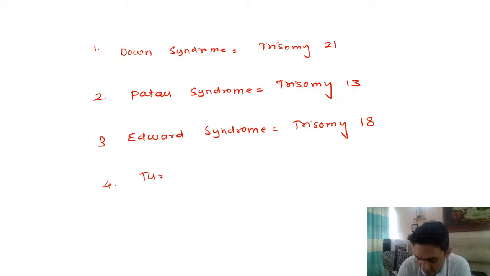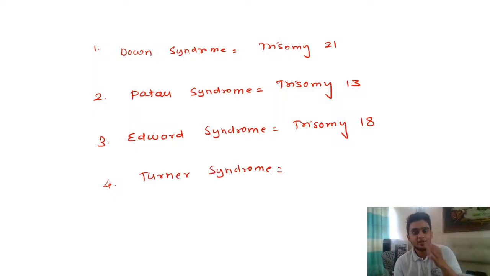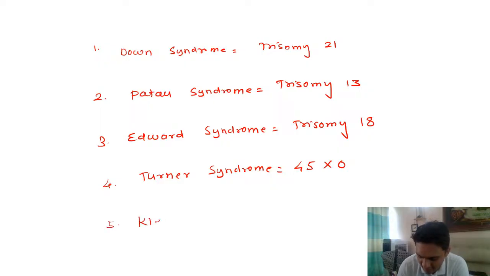Then you have Turner syndrome. In all other trisomies, you have an extra chromosome. In Turner's, actually, you have loss of one chromosome, so there is loss of one X. So you have 45,X0, because there are 23 pairs, meaning you should have 46 chromosomes, but in Turner syndrome one chromosome is lost. So you have 45,XO. Whereas in Klinefelter's, you have 47,XXY.